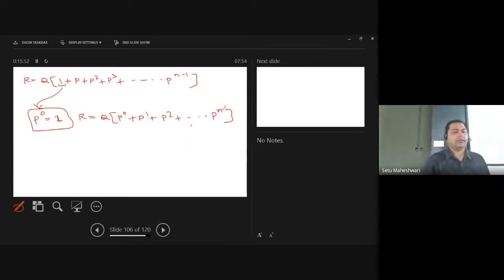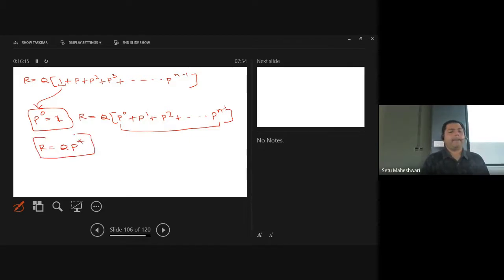And finally this thing becomes what? In terms of regular expression, what is this? P star, because it includes null also. So p power 0 to p power anything goes to p star. So r is equal to q p star. That's the solution we have got.